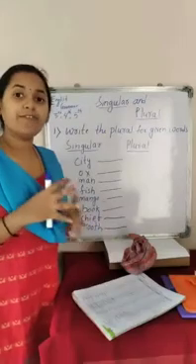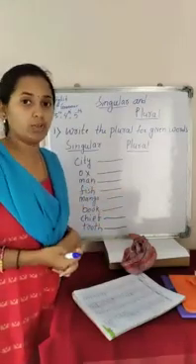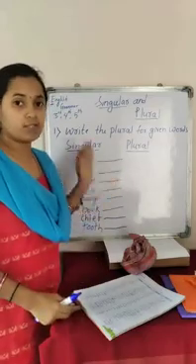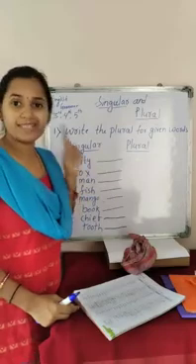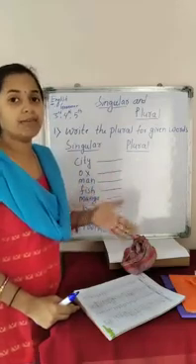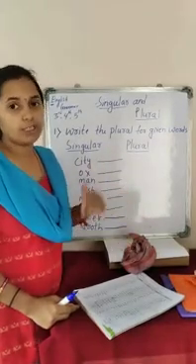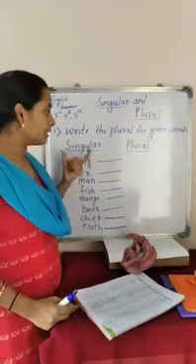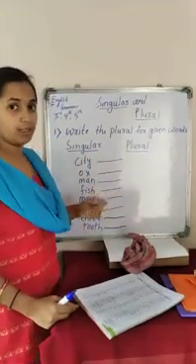Yes, so today we are going to solve some of the questions from singular and plural. Already we have discussed this topic. So we can convert singular to plural. Singular means one, plural means many, right? And we have so many rules also on how to change singular to plural. Here some of the words are given and we have to change them to plural. Okay, so let's go through.